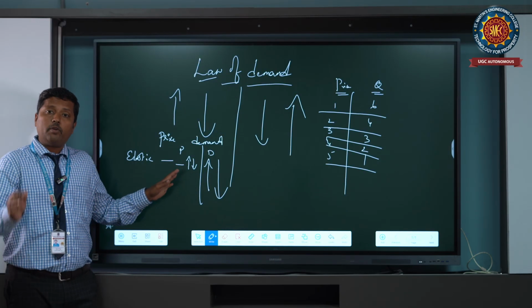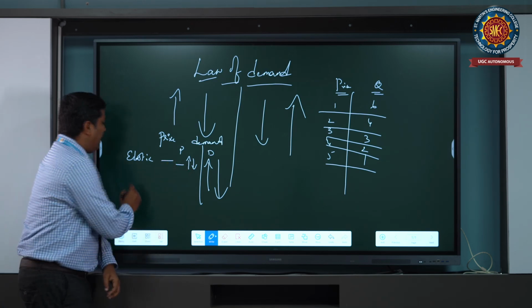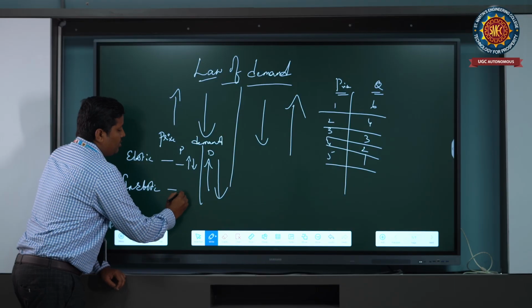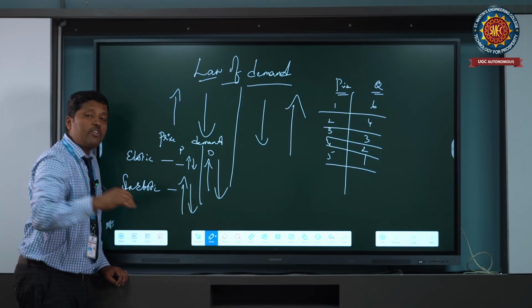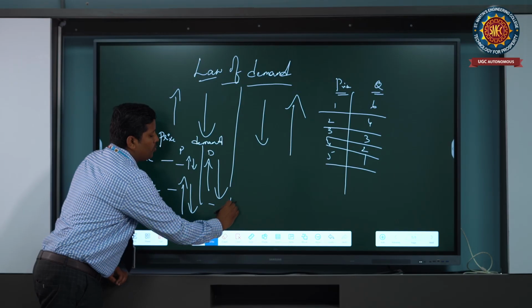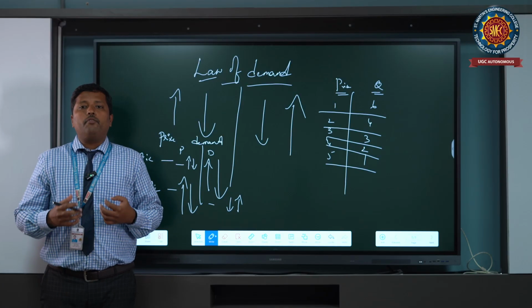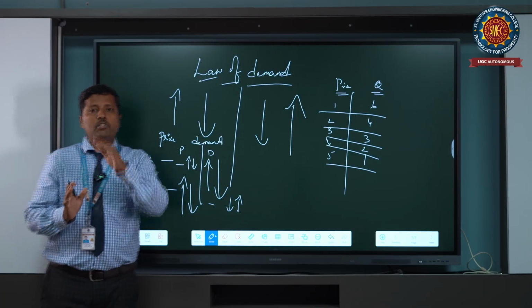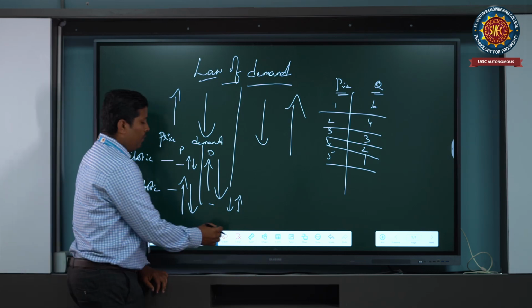Okay? Elasticity of demand, and in the elasticity of demand, elastic. And when it comes to inelastic, the price is changing more, a huge change in prices. But when it comes to the demand, there is no change in demand, or obviously a small change in demand. So that is the concept of the elasticity. Elasticity is nothing but we are measuring how much change happens towards the price as well as the demand. So here one formula is there.